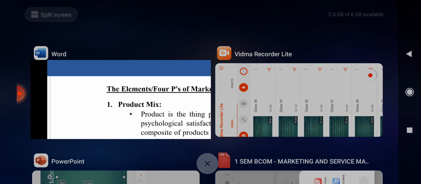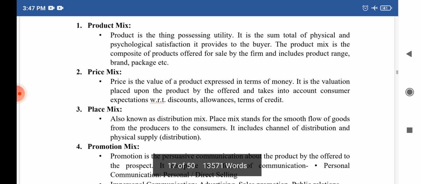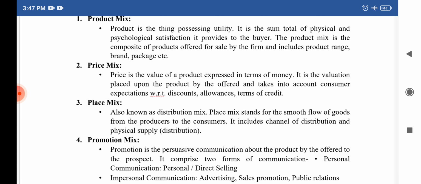The next one is price mix. Price is the value of the product expressed in terms of money. It is the valuation placed upon the product by the offeror and takes into account the consumer expectation, that is discount, allowances, terms of credit, etc.